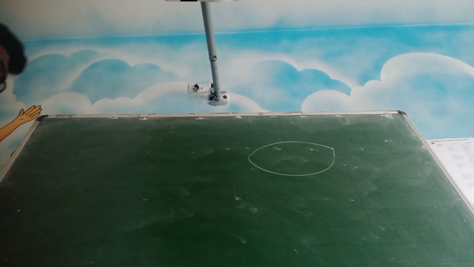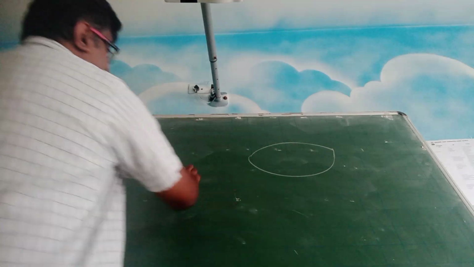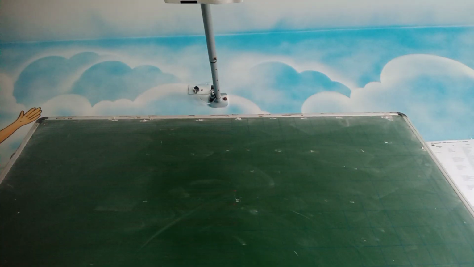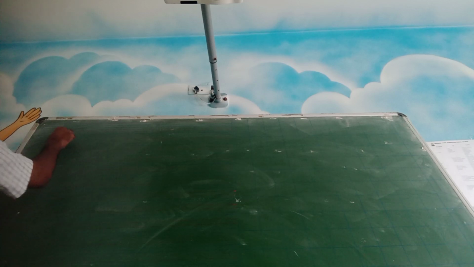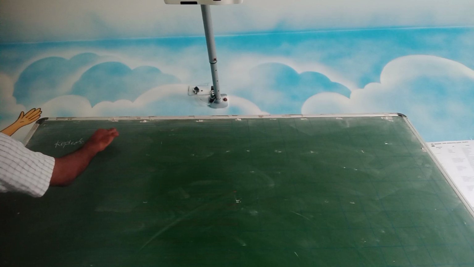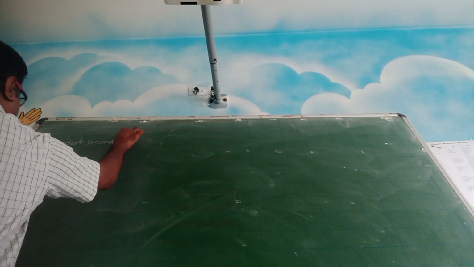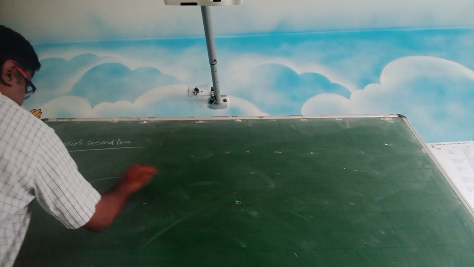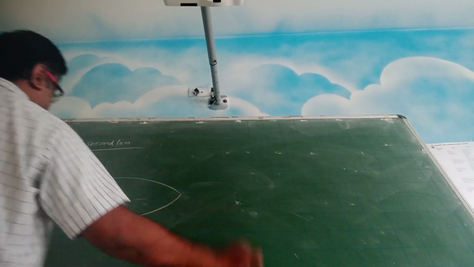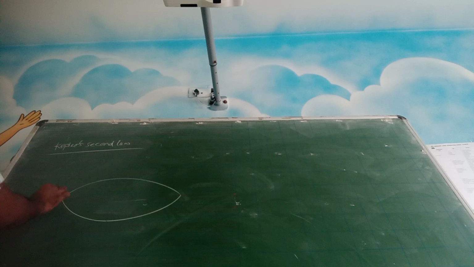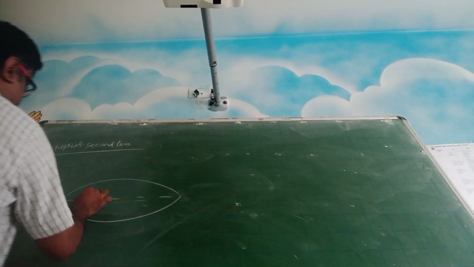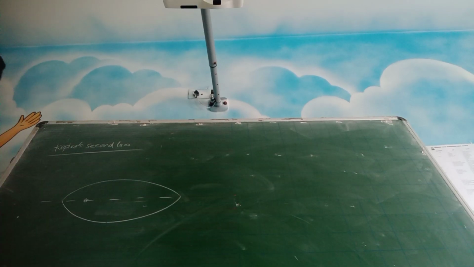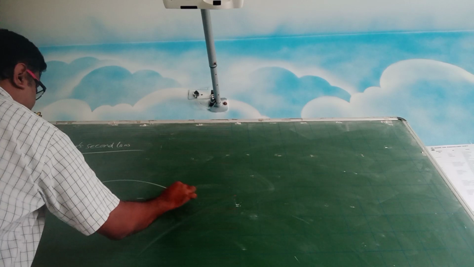Now let us move to Kepler's second law. See, the situation is like this. Let us say the focus is here and the planet is moving from here to here.